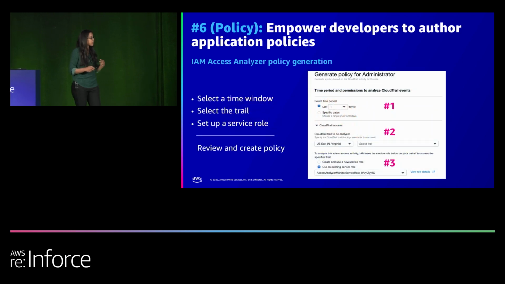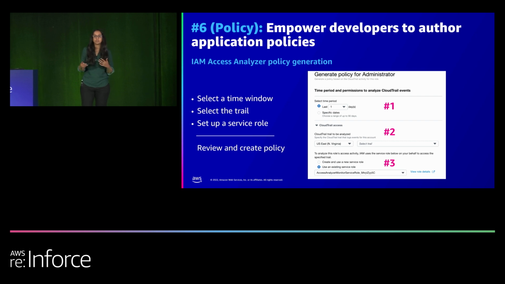I want to quickly show you how you can use this in the console. The feature is available through APIs also. In the console, when you look at a role's page, there's a section called generate policies, and over there you can create a policy in 3 simple steps. First is to select a time window.